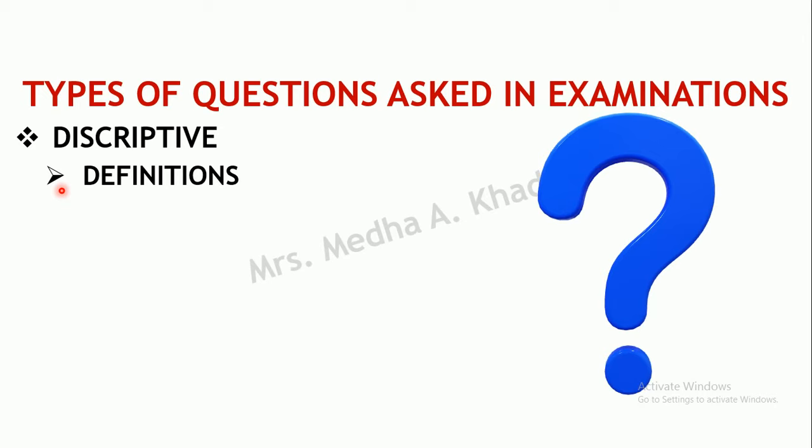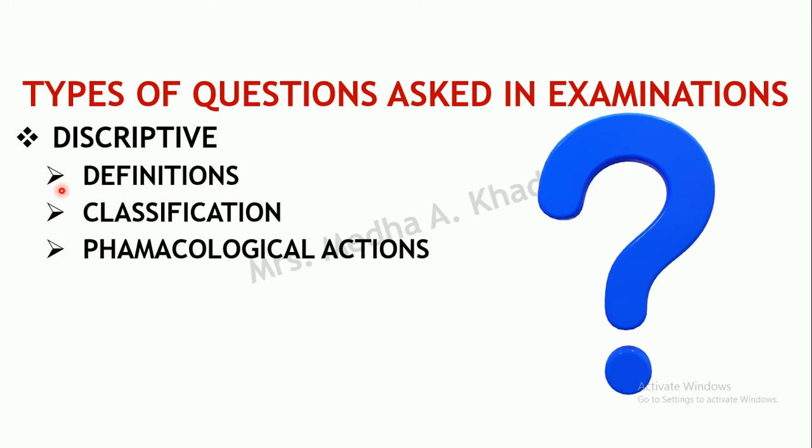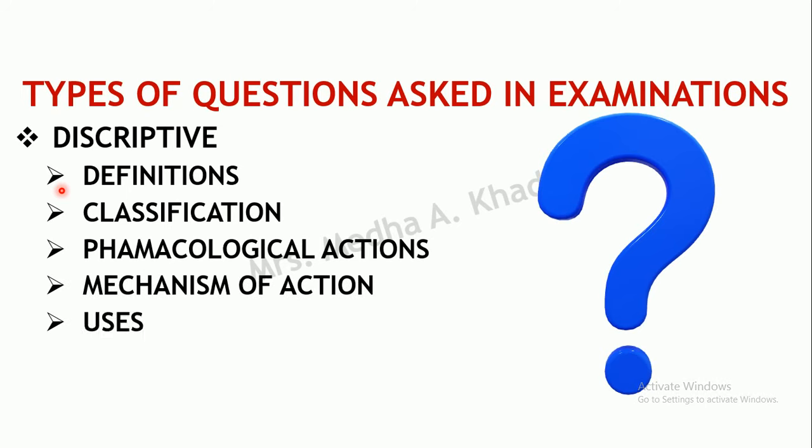For example, what are anticholinergic drugs, and add a note on the pharmacological actions of atropine. Or, classify anticholinergic drugs, and add a note on the mechanism of action and uses of anticholinergic drugs. Such types of questions will be asked, clubbed together.